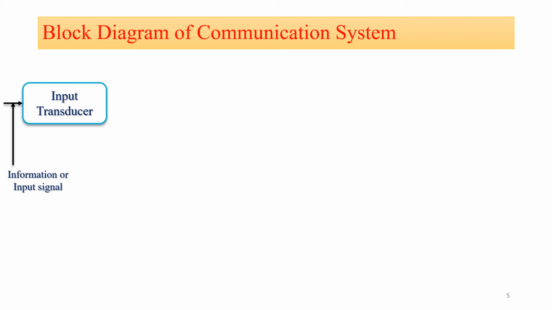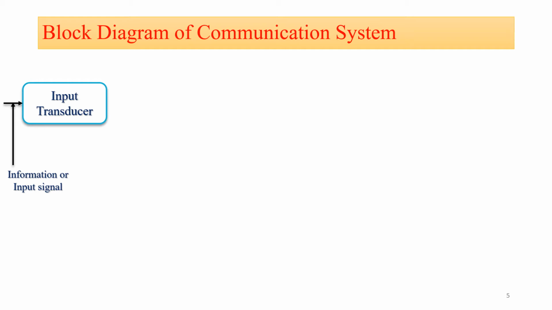As we know, we have covered the transducer part in unit number 5. What is a transducer? A transducer is a device which converts one form of energy into another form of energy. The message from the information source, or the input signal, may or may not be electrical in nature.